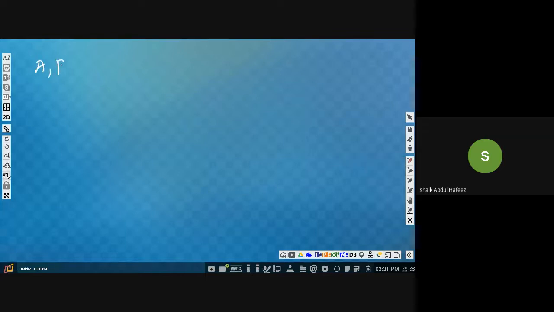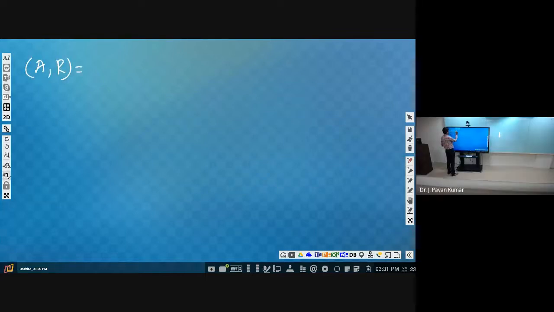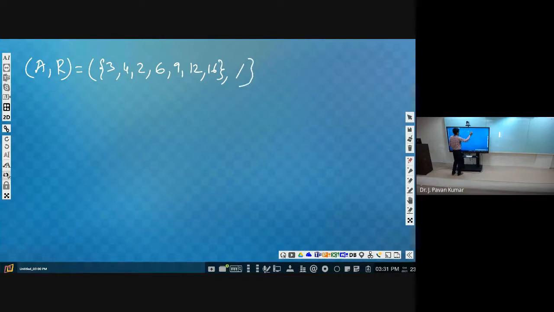Just consider A comma R, that is a poset, like 3, 4, 2, 6, 9, 12, 16. Okay, this is the set, and the same divides relationship.